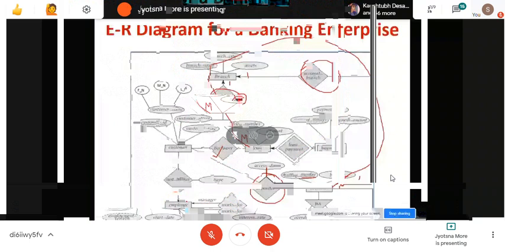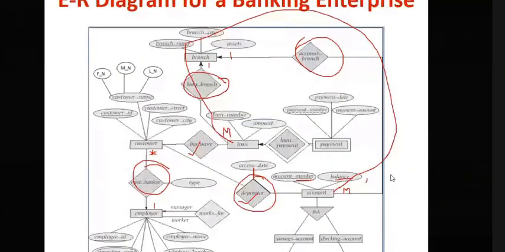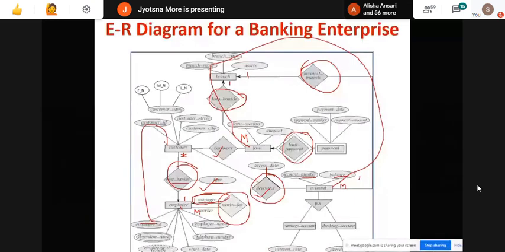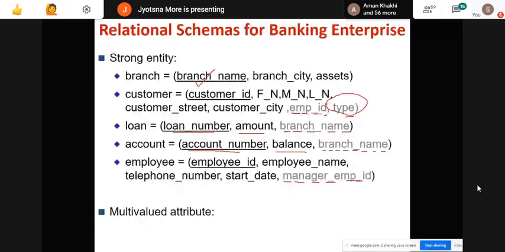So cust banker will not come as a new schema. What is the primary key of the one side in this case? Yes, employee ID is a primary key. So this employee ID, as the primary key of the manager, is added into the relation employee. Okay, clear?